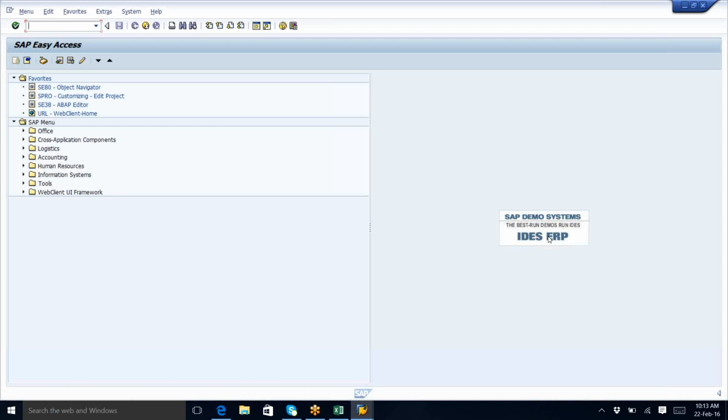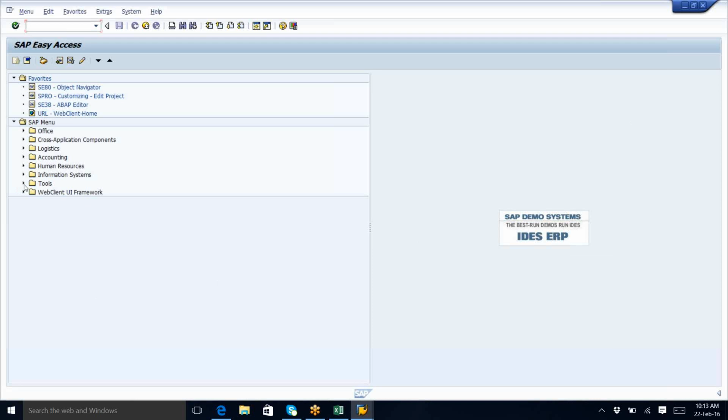Why has SAP given it separately? Because it doesn't want to disturb the real-time system. That's why, for training purposes, SAP has given a separate system and a separate client.